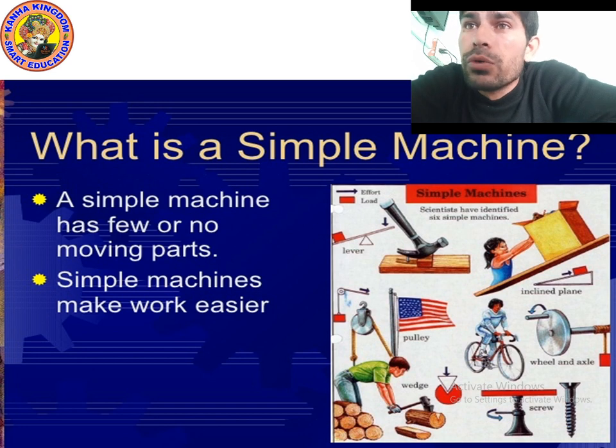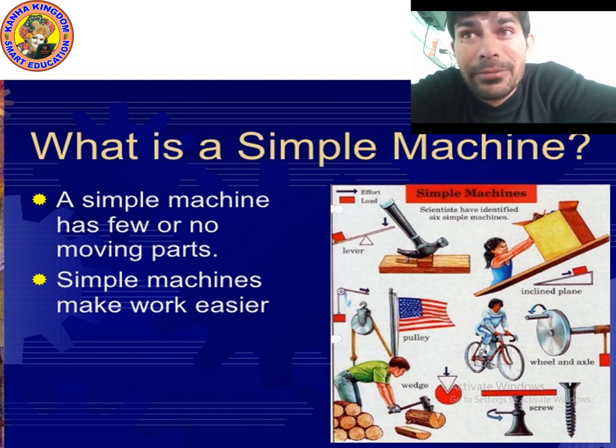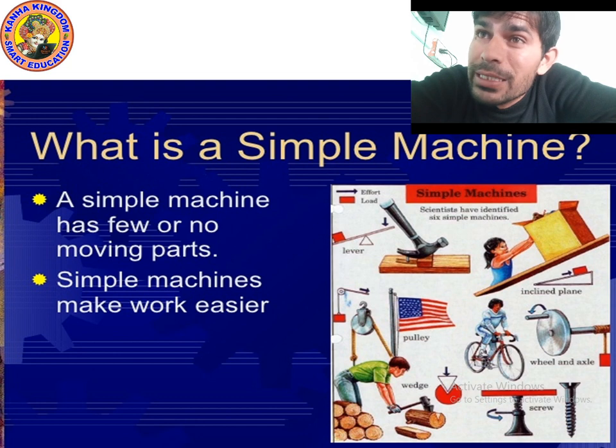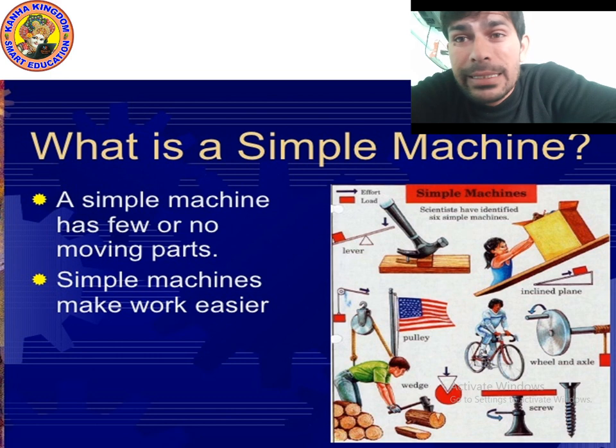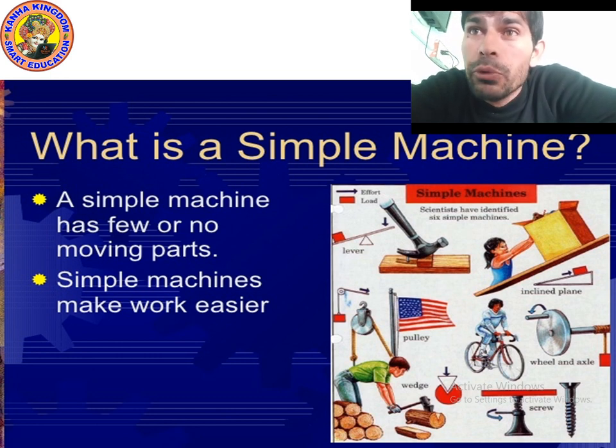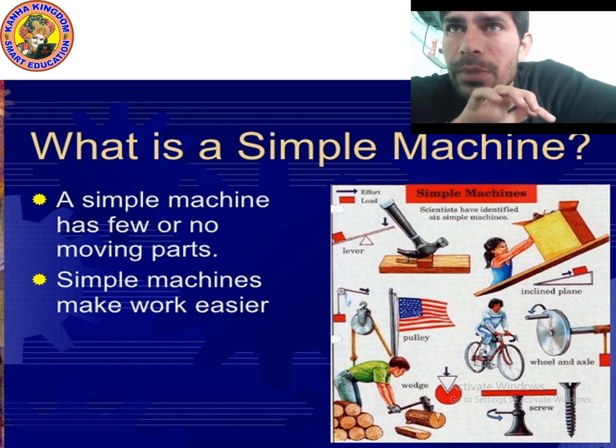As you can see in the picture, there is a bicycle. A nail is also a simple machine. You can see the knife and a hammer. These are all inclined planes. You can see these are simple machines. The axe is also a machine. A pulley is also a simple machine.